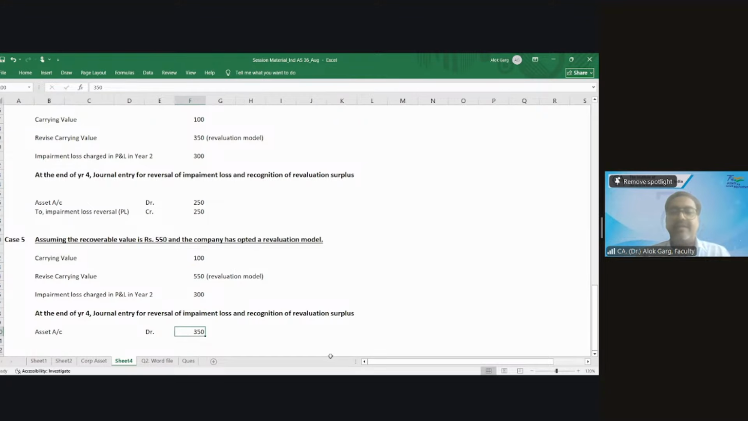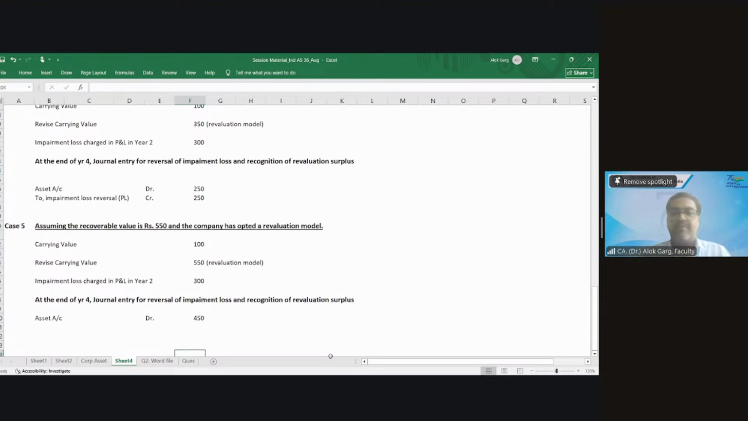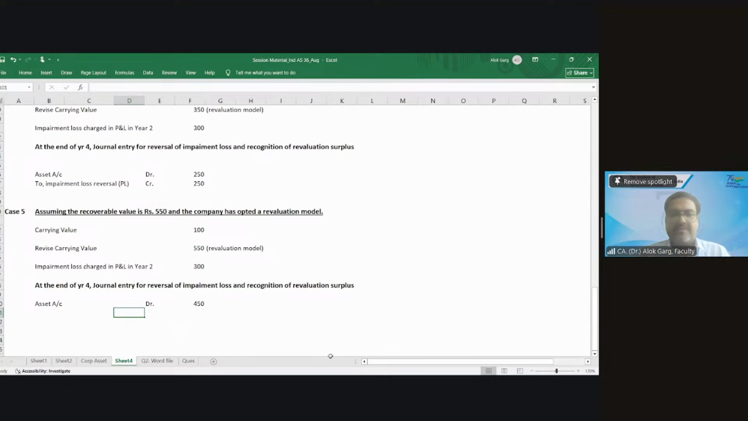So I will increase my asset by 450, correct? Asset account debit 450, to what? To impairment loss reversal 300. Very good. Basically whatever you had taken in P&L, you are reversing. Then the remaining 150 goes to revaluation surplus, OCI. 150. Thank you so much, Akshay.